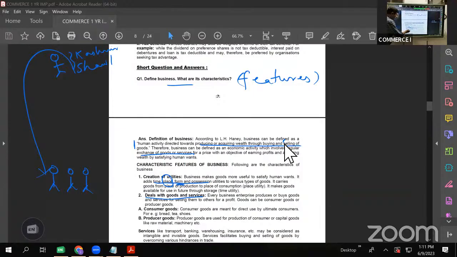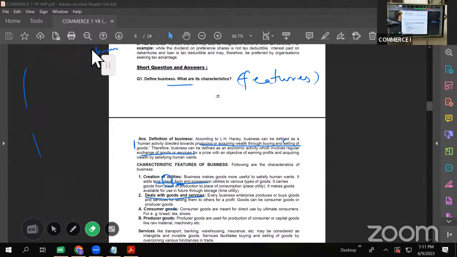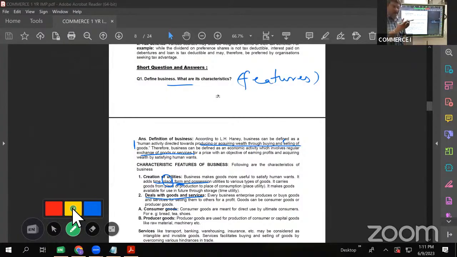And goods are classified into two types. Goods are of two different types. One is consumer goods, the other one is capital goods, or they are called producer goods. Now, what is an example of a consumer good? See, you are feeling hungry, you eat a bread. That is a consumer good. It is directly satisfying your want, isn't it? You are feeling hungry, you eat an apple. Apple is a consumer good. That is directly satisfying your want. You want to write, you take a pen or a pencil. A pen or pencil is called a consumer good because it is directly satisfying your want.